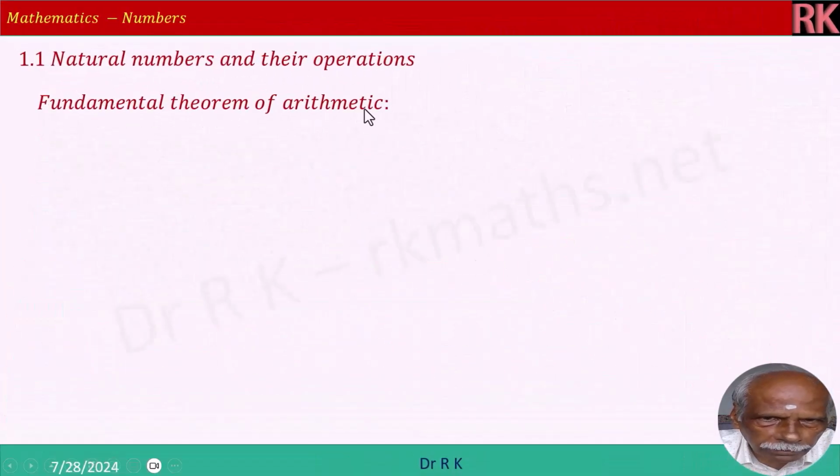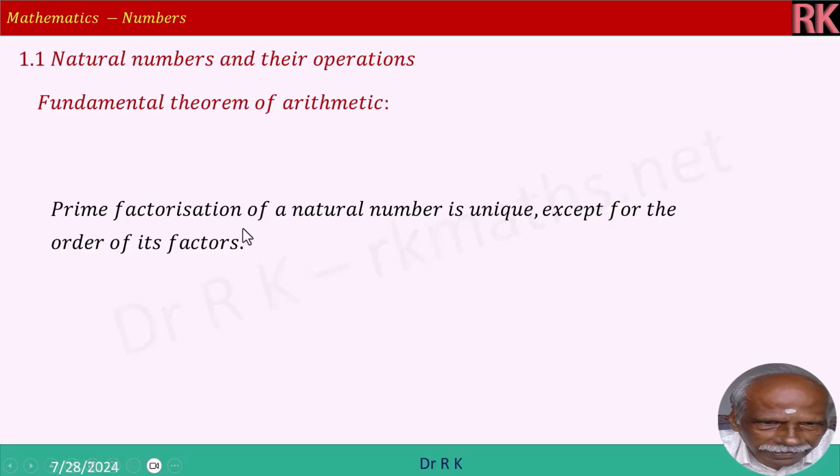Fundamental theorem of arithmetic. Prime factorization of a natural number is unique except for the order of its factors. That means any natural number can be factorized as prime numbers. 100 is equal to 5 into 5 into 2 into 2. 5 and 2 are prime numbers. Only thing is the order of factors: 5 occurs 2 times, 2 occurs 2 times. So, prime factorization of any natural number is unique except for the order of its factors.